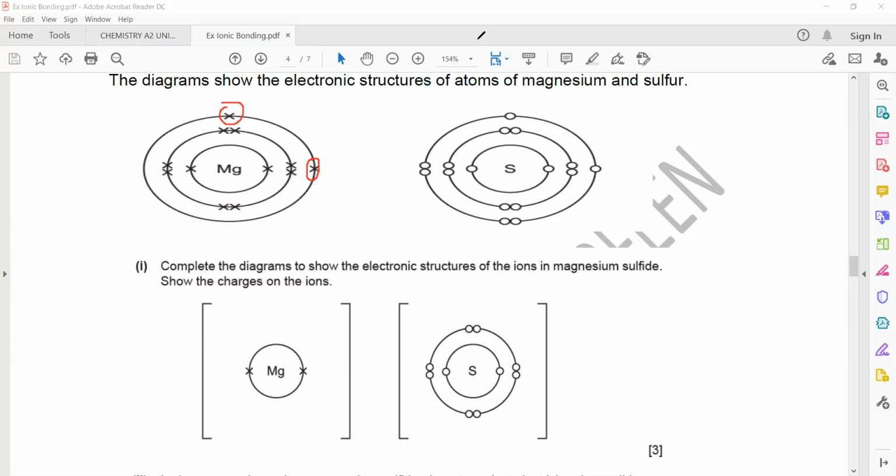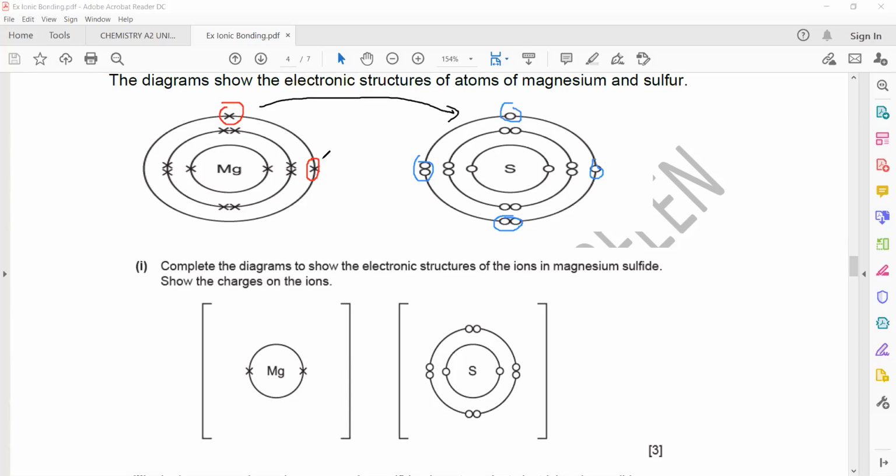What about sulfur? Sulfur belongs to group 6, so it has 6 electrons: 1, 2, 3, 4, 5 and 6 electrons in the outermost shell. So sulfur, a non-metal, will gain electrons to complete the octet. So what happened when magnesium loses electrons?